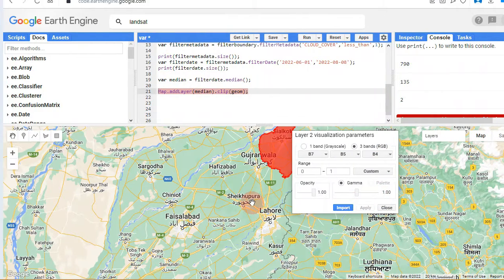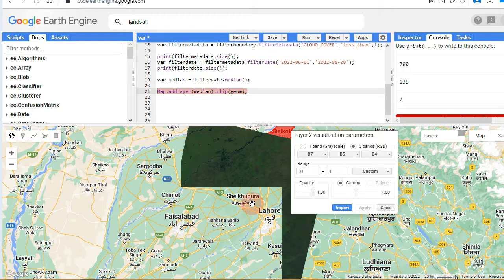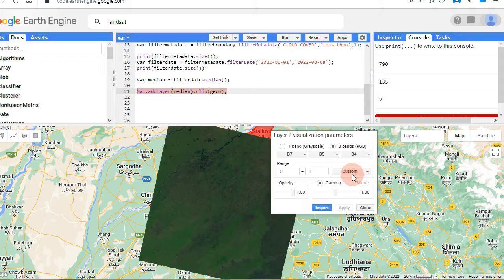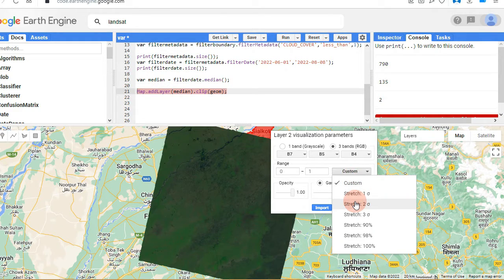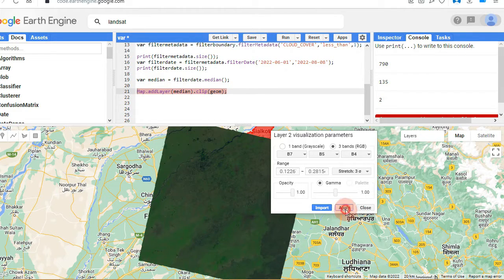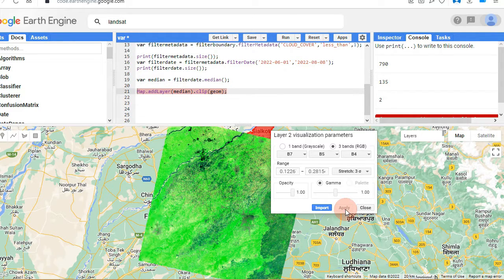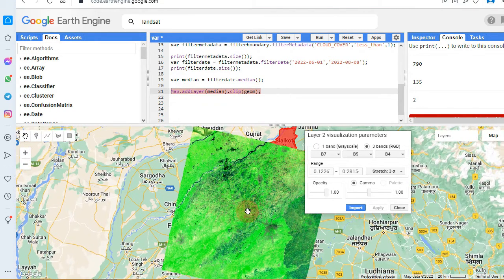You can see the changes in the satellite image like this. You can leave your gamma stretch, and this is the image you got from the Landsat 8 Collection 2.